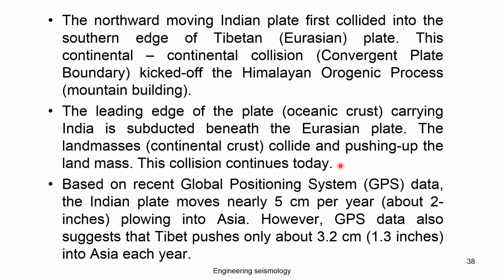This continent-continent collision, a convergent boundary, kicked up the Himalayan orogenic process, that is the formation of mountains. The leading edge of the plate, oceanic crust carrying India, subducted beneath the Eurasian plate, the continental crust colliding and pushing up a landmass. The collision continues even today.